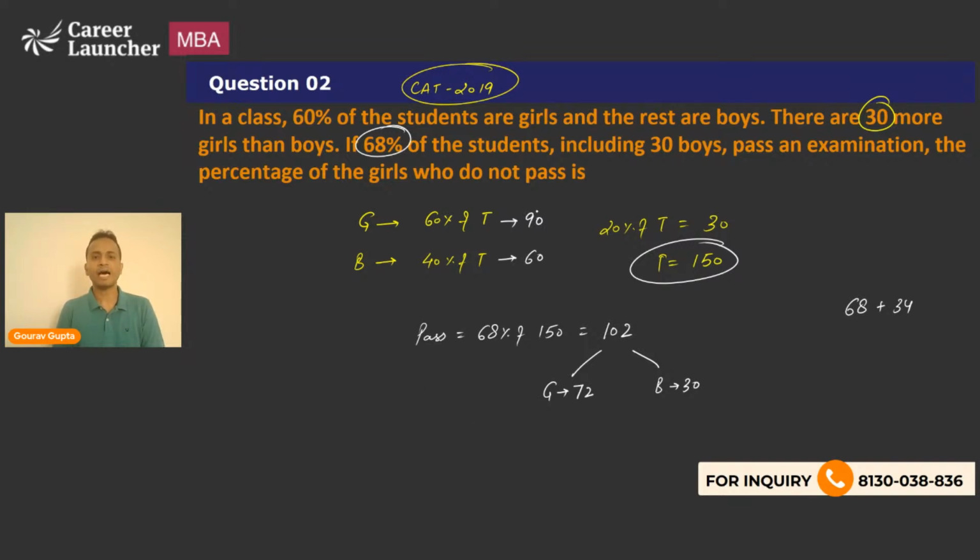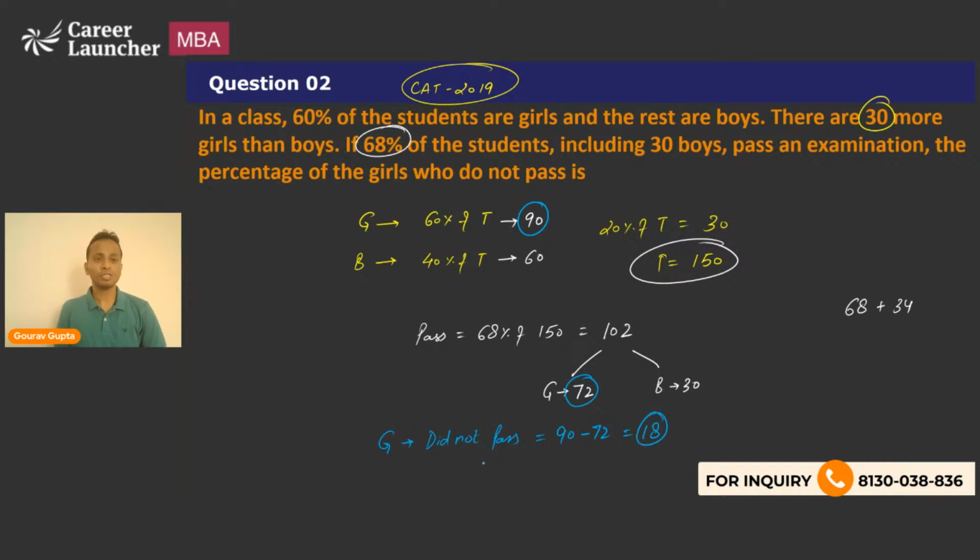So we can say that out of total of 90 girls, 72 girls have passed the examination. So how many girls did not pass the examination? So I'm talking about girls only. Girls who did not pass will be 90 minus 72, that is 18 girls.